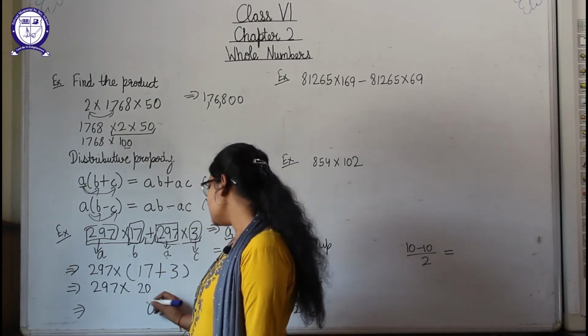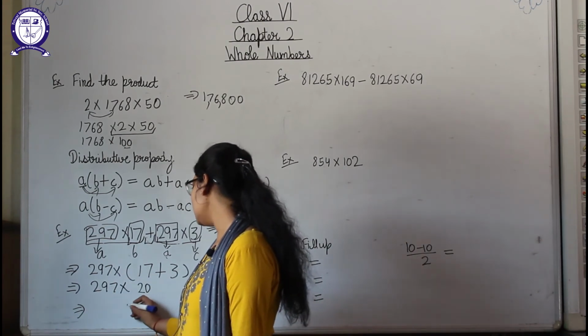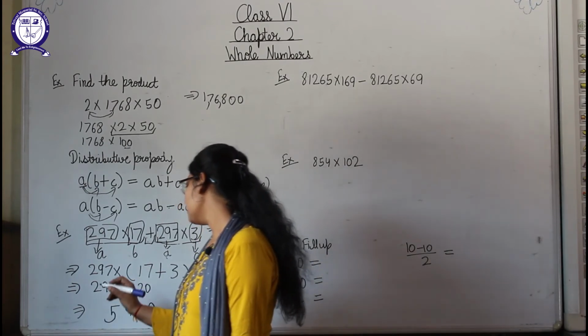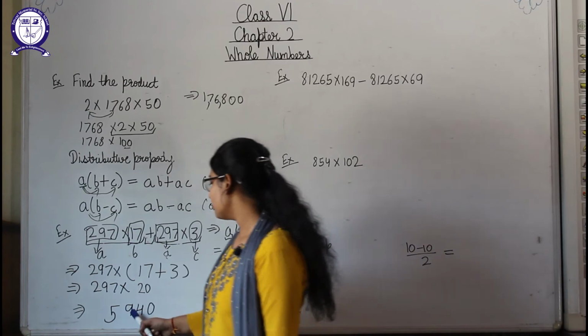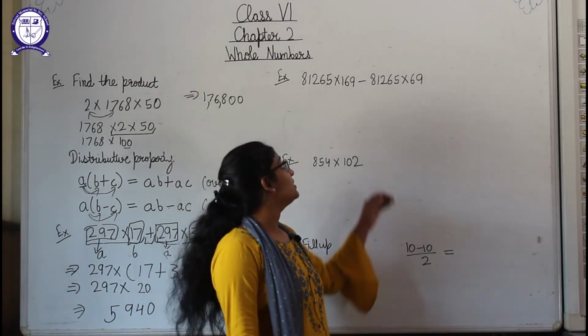Here 0 is with us. Now 7 twos are 14, 1 is carry. 9 twos are 18, plus 1 is 19. 2 twos are 4 and then 5. Means our answer is 5940 after solving this. Okay. Now next one is this one.